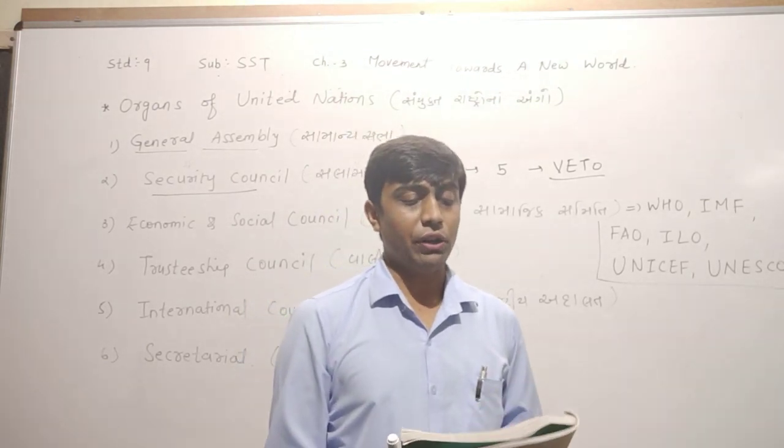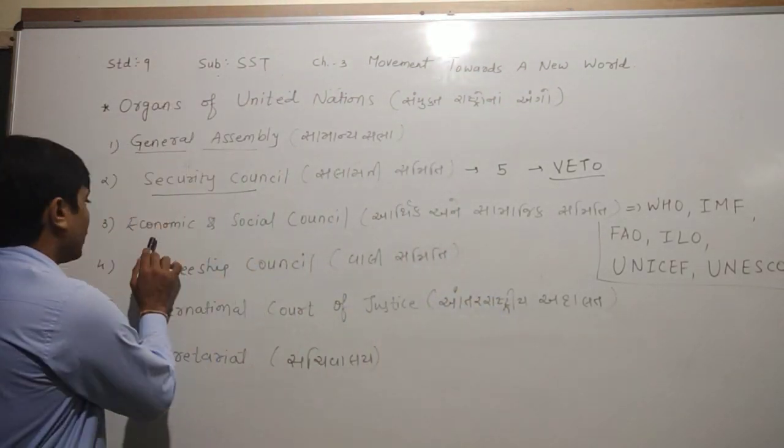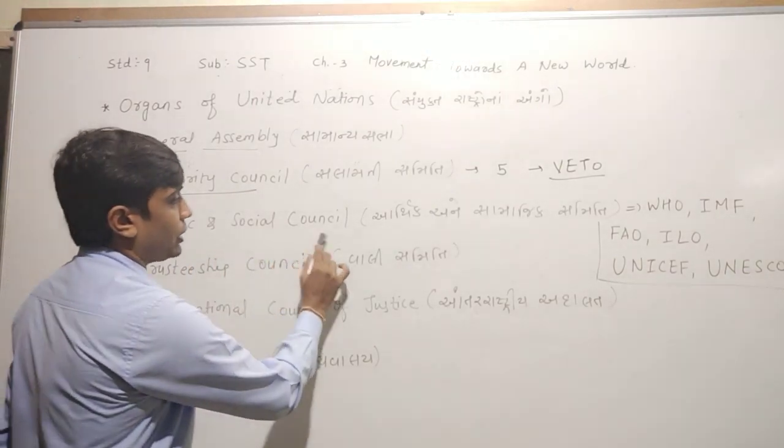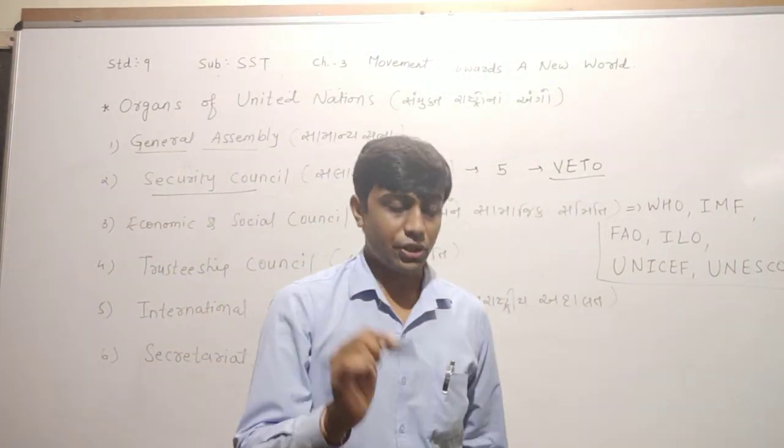Now the third one, they have given about the Economic and Social Council. Which one? Economic and Social Council. It means Arthik and Samajik Samiti.